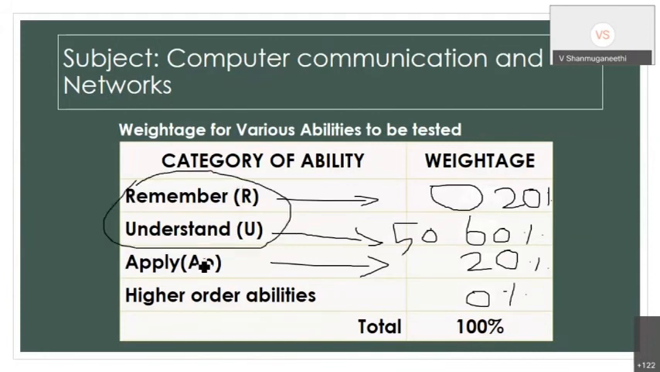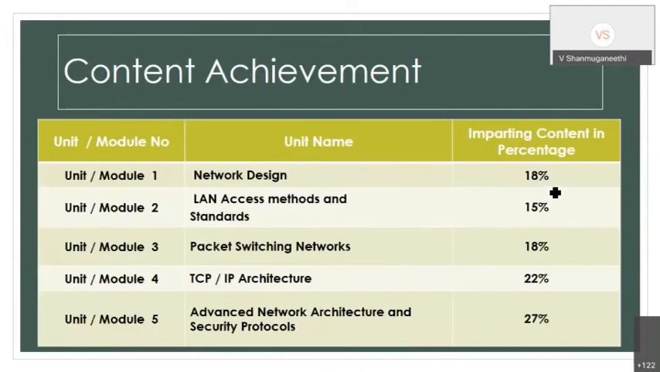Sometimes all the questions are understanding and apply. If there are very few questions in the remember level, then it's very difficult, and the student will say it's a difficult question. So we have to decide the weightage on the various abilities. Once we have decided, then we decide how much percentage for each unit. This is what I told you.